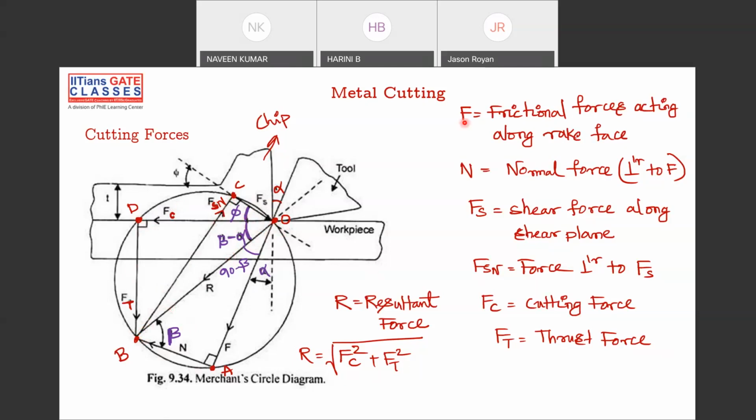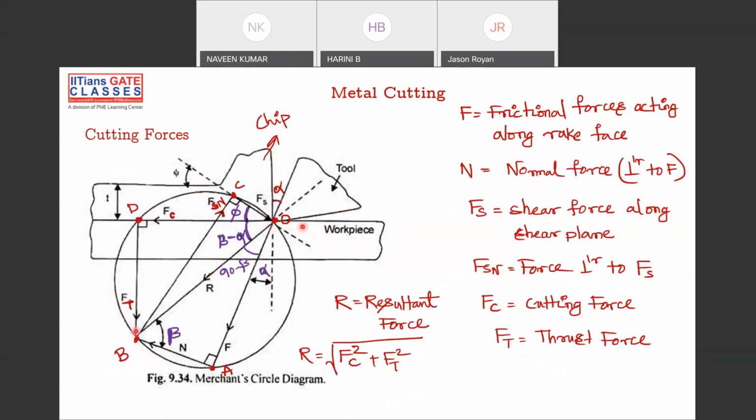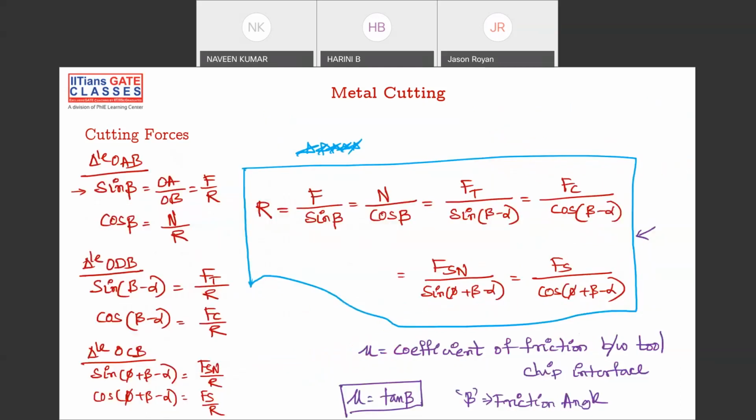F is your frictional force acting on the rake face, N is the normal force, Fs is shear force, Fsn is the normal to shear force, then cutting force and thrust force. All of these are Merchant forces, and everything is done in the Merchant circle. The important realization is that R is the common diameter here. Please note down: R is equal to F by sin beta, N by cos beta, Ft by sin(beta minus alpha), Fc by cos(beta minus alpha), Fsn by sin(phi plus beta minus alpha), Fs by cos(phi plus beta minus alpha).